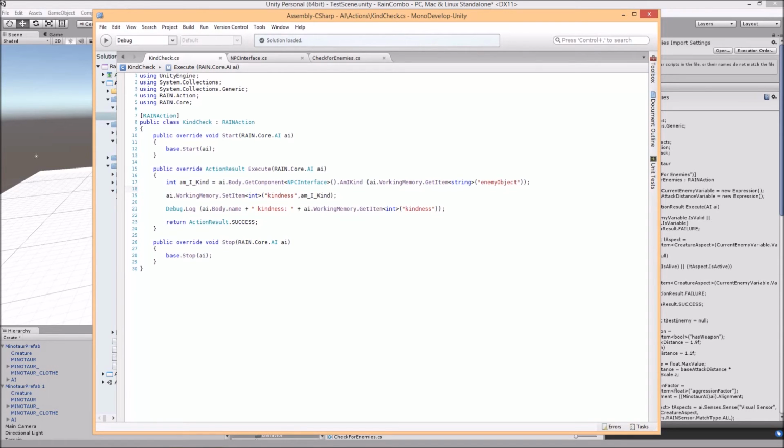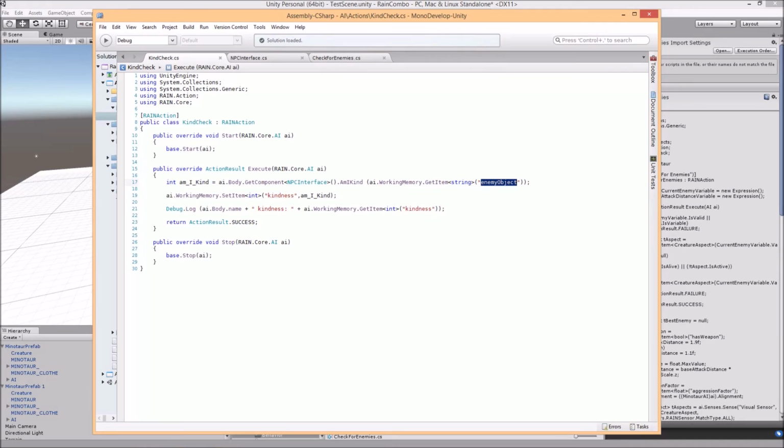We're going to call the Minotaur. You can get the game object to which the personality is attached by doing ai.body, then get the NPC interface component and call the AmIKind method. We're going to send along who that enemy object is as well, which is what we did in the check for enemies line that we added.